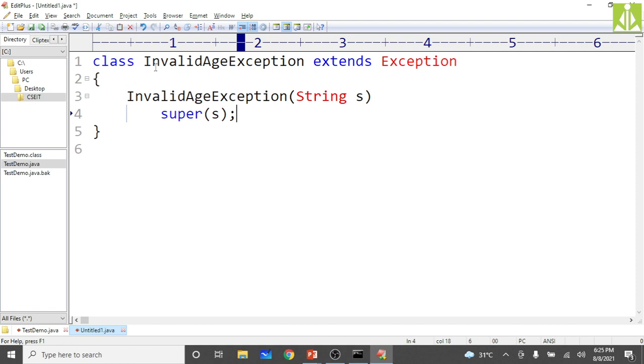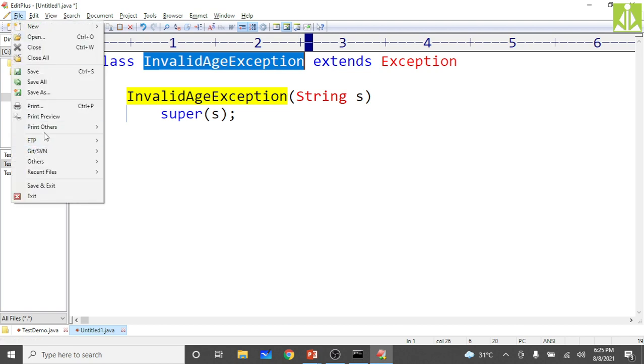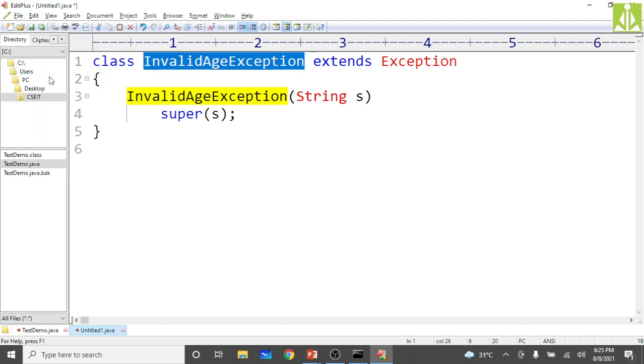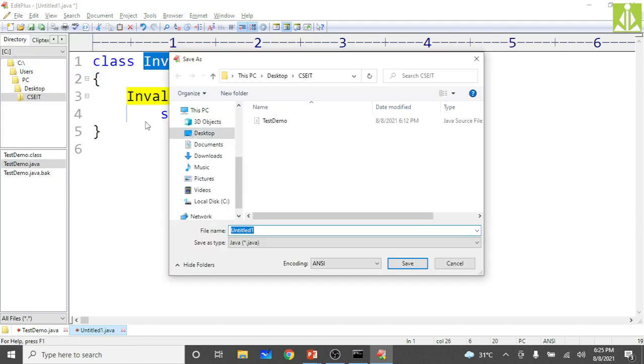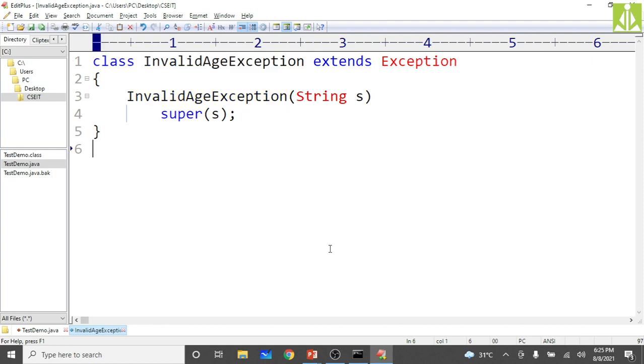Now, InvalidAgeException is the class name, so save this program with this same name. Control C, save. It will ask for the name, so Control V dot Java. Hit enter. The program got saved.